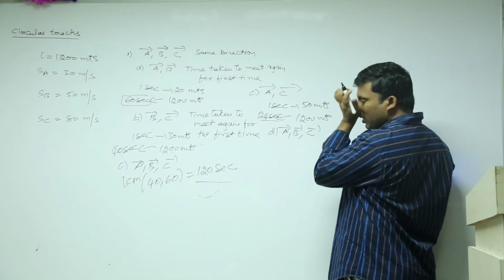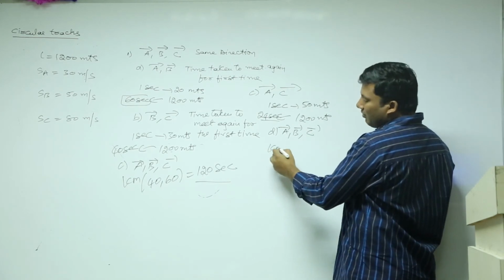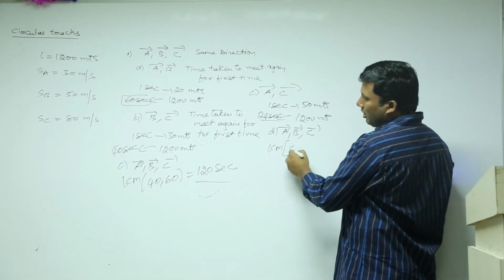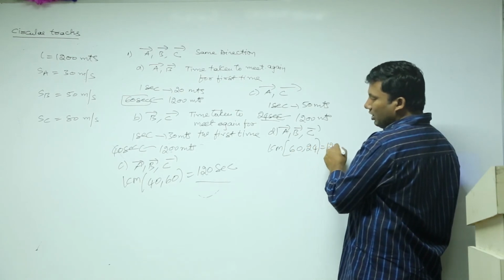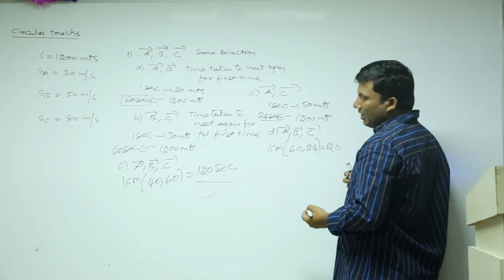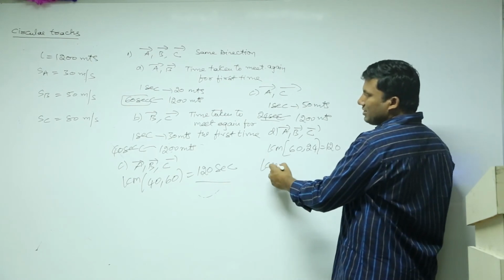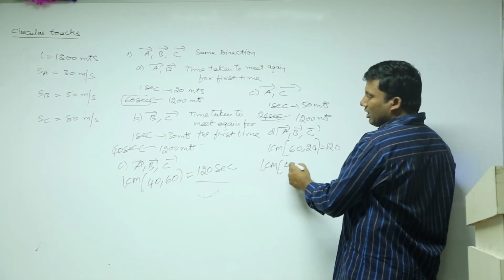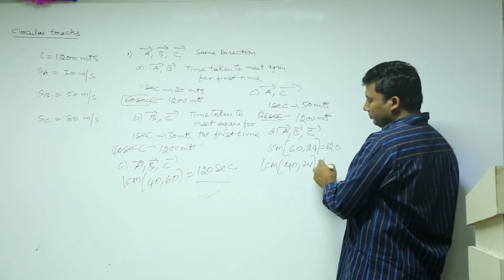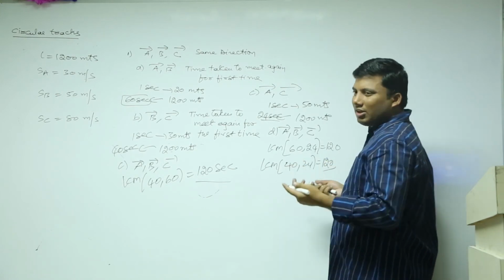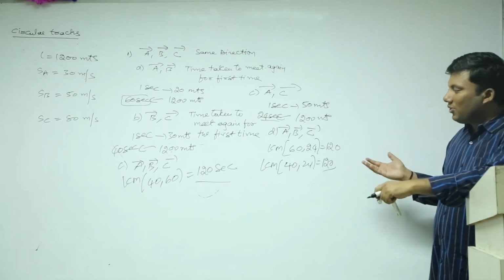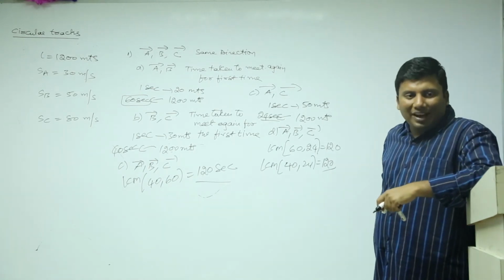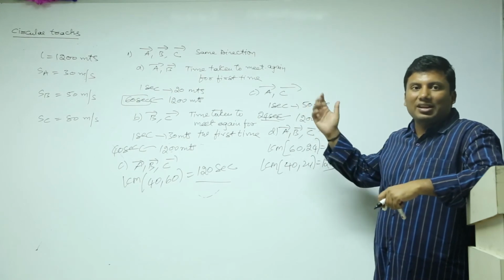Even if you do A, B, B, C, or A, B, A, C, the answer will not change. What is A, B? 60. What is A, C? 24. LCM of 60, 24 is 120. Right? If you do the LCM of BC, AC, that also is 120. Anything you do. Once you know A, B, B, C, you will come to the time taken to meet again for the first time on the track.